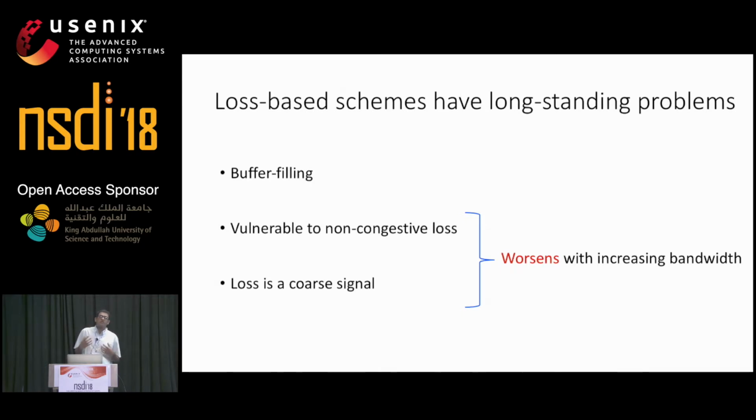The schemes deployed today are primarily loss-based, which are variants of Compound, Cubic, and TCP Reno. And we've known for a long time that these have problems. First, they're buffer filling, which means that they keep increasing their congestion window until there's a loss. Second, they interpret all loss as congestion, which means if there's loss for other reasons, they still slow down the rate. And finally, loss can be a very coarse signal. It is common on the internet today to see less than 1% of the packets being lost. And these last two problems worsen with increasing bandwidth.